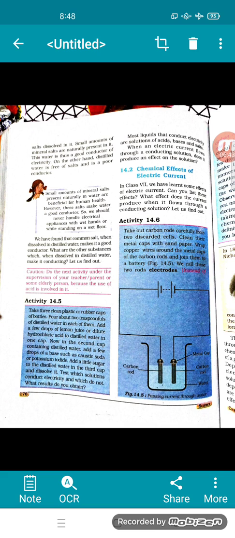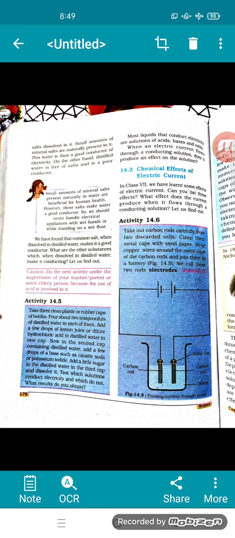We found that common salt, when dissolved in distilled water, makes it a good conductor. What are the other substances which, when dissolved in distilled water, make it conducting? Let us find out. So, just do activity 14.5. Most liquids that conduct electricity are solutions of, please underline, acids, bases and salts.